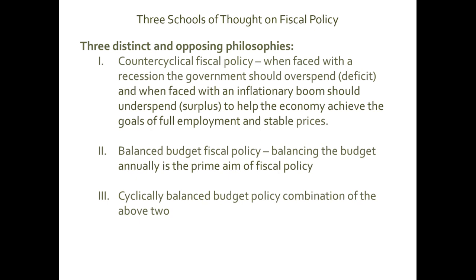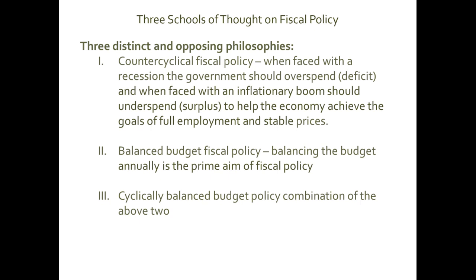The third philosophy is nothing but the amalgamation of the first two. According to this view, we should not balance our budget annually or every single year, but we should balance our budget over the period of the whole business cycle.